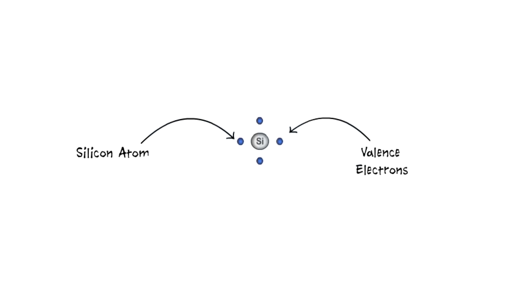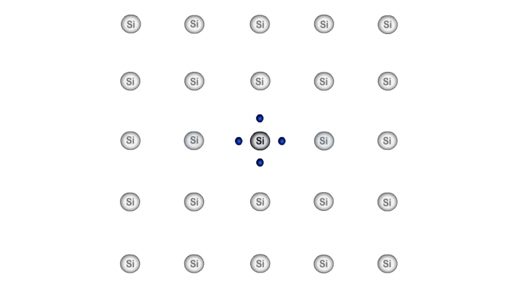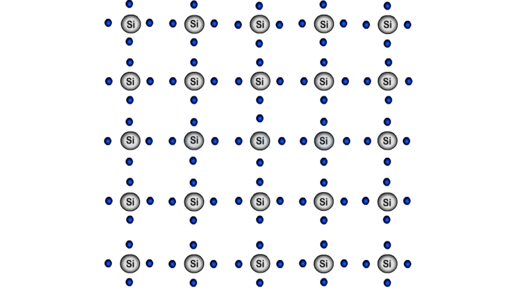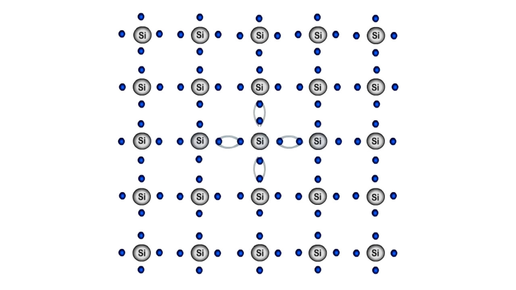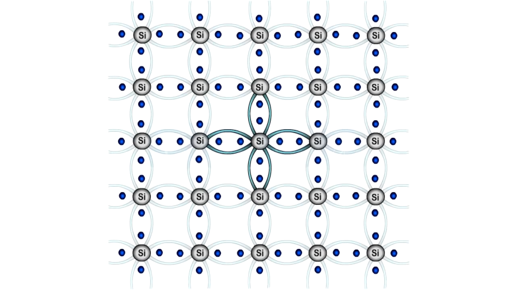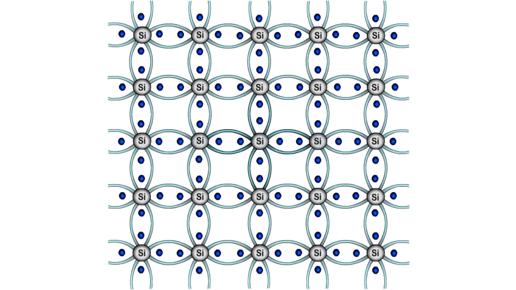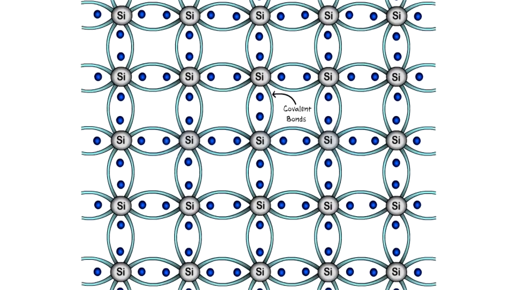Now let's see how the semiconductor atom acquires the additional 4 electrons and becomes stable. Let's first look at this process with the help of one atom. This atom already has its 4 valence electrons and requires an additional 4 to become stable, which it shares with its neighboring atoms so that every silicon atom has 8 electrons in its outermost shell. Here millions of silicon atoms are bonded together and they form a semiconductor structure which looks like this. All these atoms set up a bond with each other, which is called a covalent bond.